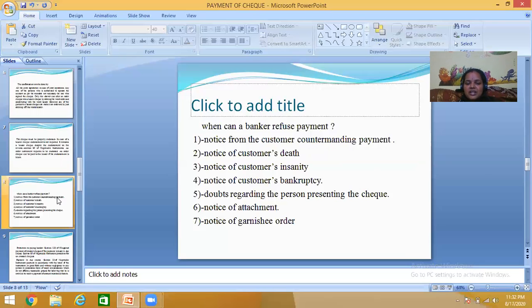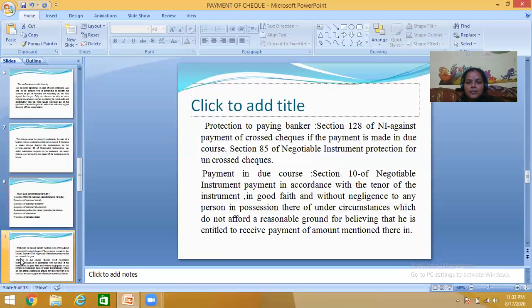Notice of attachment. If any notice comes from a court of law, saying this person is not a correct person or is a fraud, in that situation also the banker refuses to pay. Notice of garnishee order. In this situation also the banker refuses to pay the payment. So in all these situations the banker refuses to pay the payment to their customer.